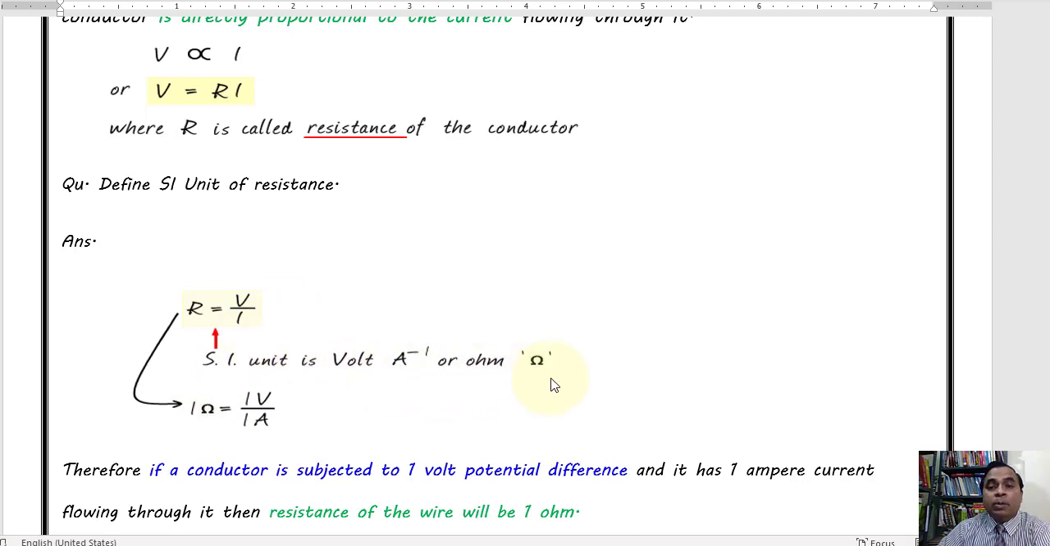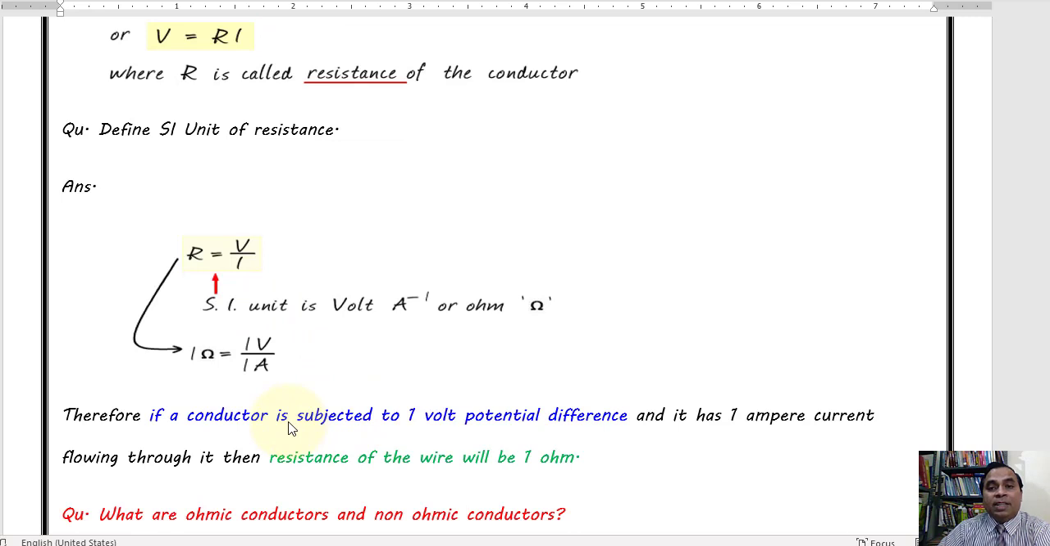Now this ohm is represented by the Greek letter omega. Okay, now how do we define 1 ohm? So 1 ohm is equal to 1 volt upon 1 ampere. If R is equal to 1 ohm, V can be taken as 1 volt and I can be taken as 1 ampere.